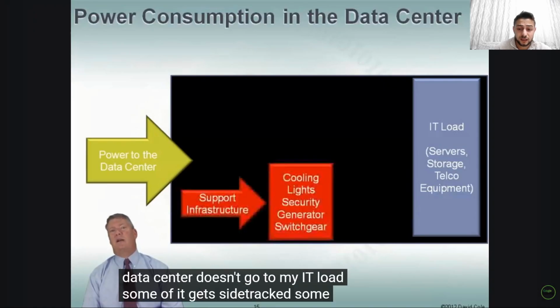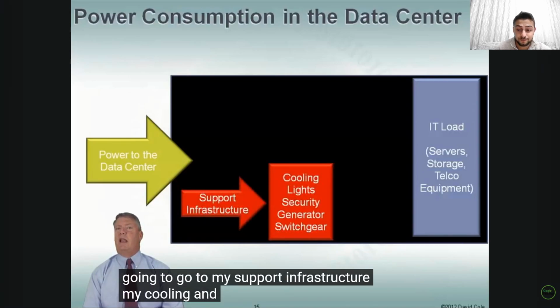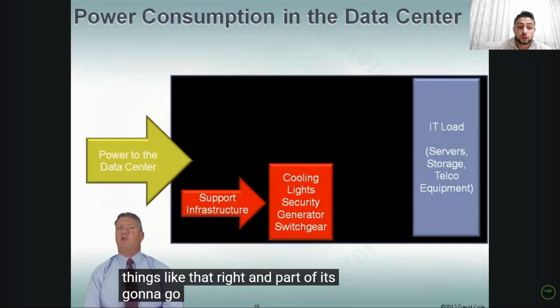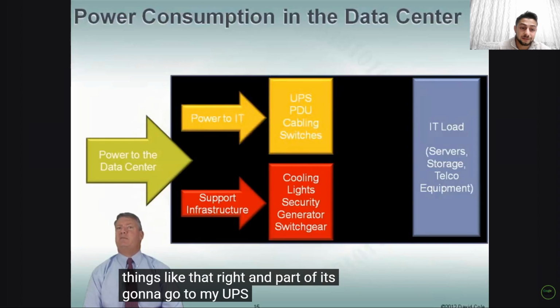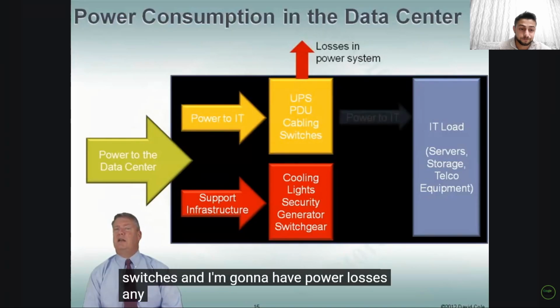Some of it gets sidetracked. Some of it is going to go to my support infrastructure like cooling and lights and security and things like that. Right? And part of it is going to go to my UPS, my PDU, cabling and switches, and I'm going to have power losses.